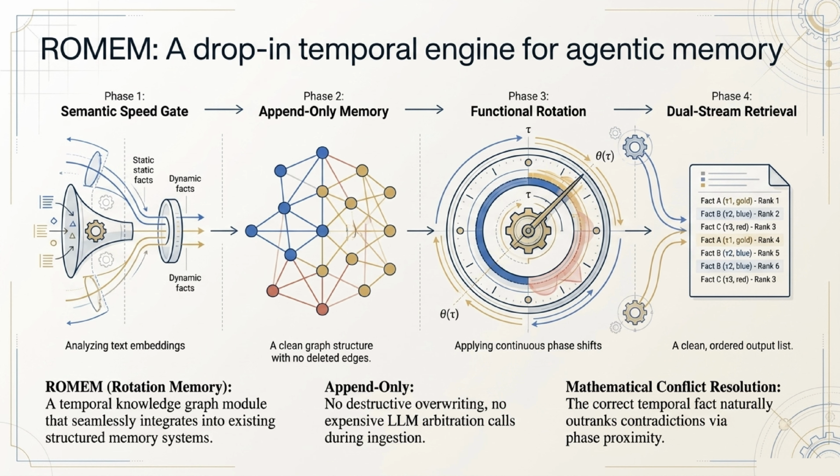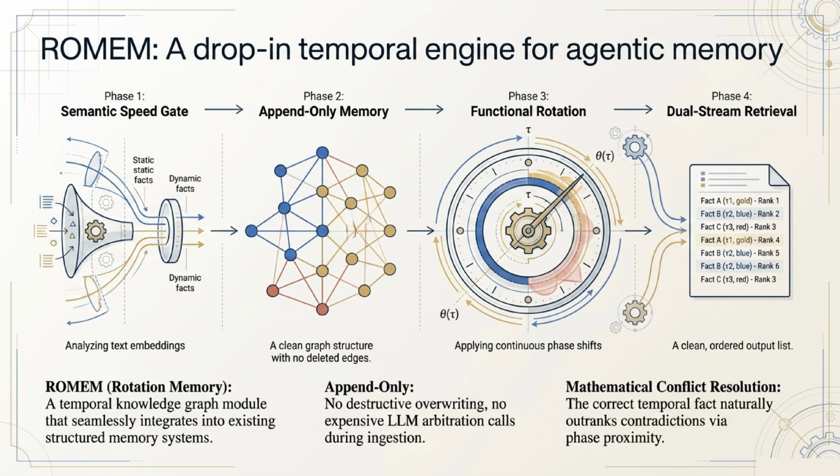Slide 5 introduces ROMUM itself, a drop-in temporal engine for agentic memory. The pipeline consists of 4 distinct phases. First is the semantic speed gate, which analyzes text embeddings to separate static from dynamic facts. Second is an append-only memory structure, ensuring no destructive overriding or expensive LLM calls occur during data ingestion.